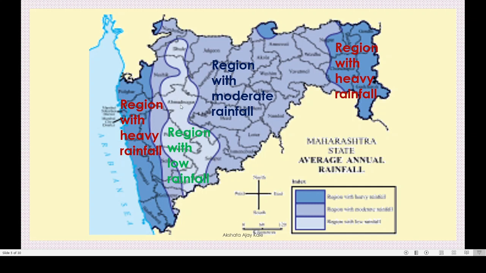Like this our Maharashtra state is divided into three categories, that is region with heavy rainfall, region with moderate rainfall, and region with low rainfall. According to this we cultivate the different crops and fruits. Got this? And you know that there are two types of crops, that is Kharif crops and Rabi crops. About that we have studied in the first part, isn't it?